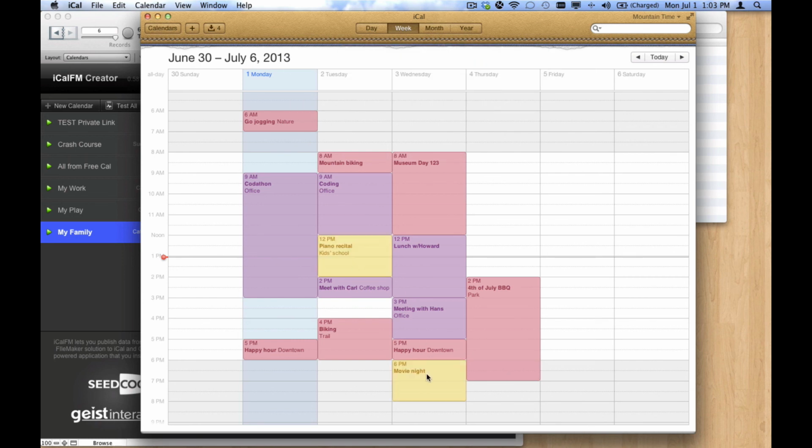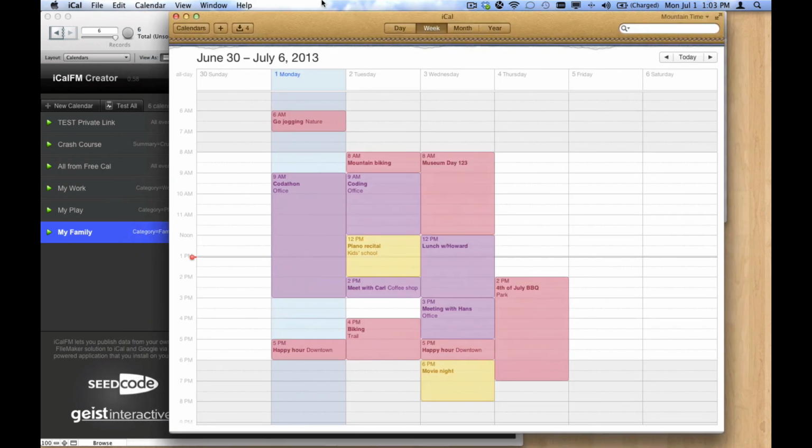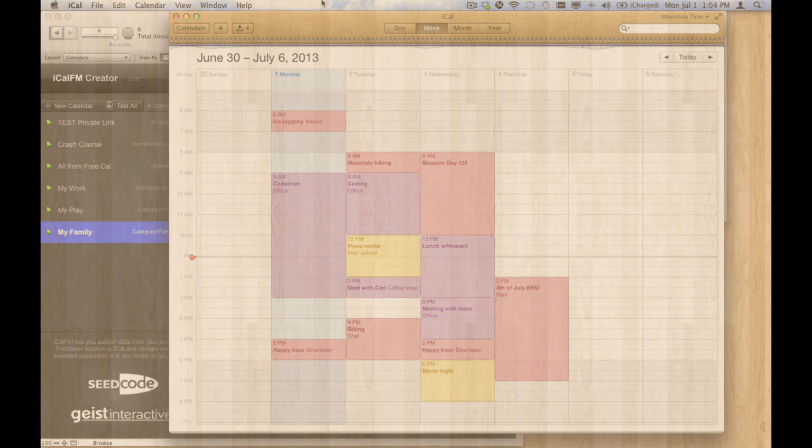Okay, so really easy, really fast, and it's just the easiest way to publish read-only calendars from your own FileMaker data.